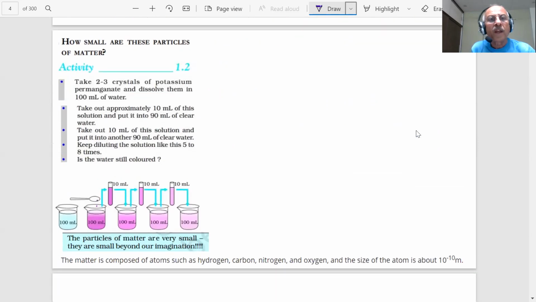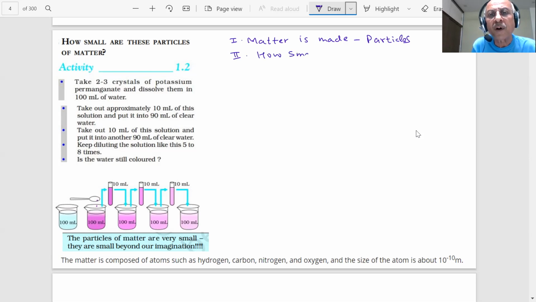All right, students. How small are these particles? One thing is clear. We have said matter is made up of particles. Question number 2 comes: how small are these particles, students?